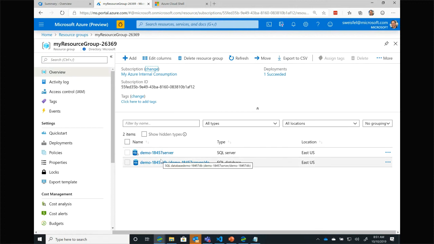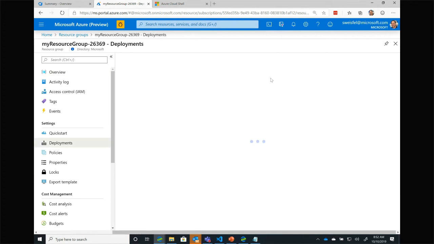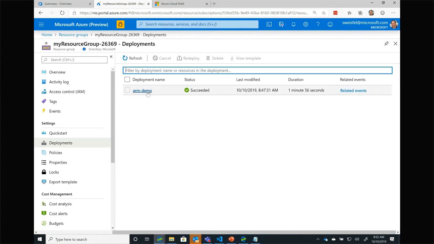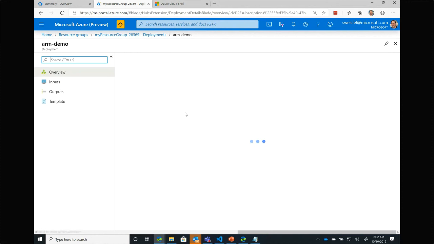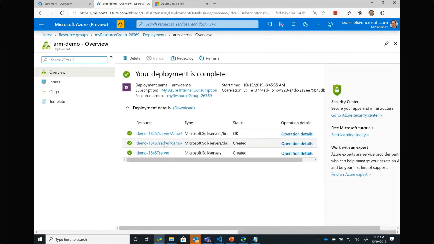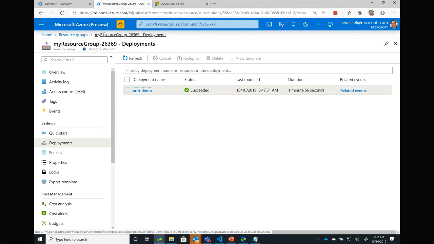The other big difference here as well is that when I deploy using this ARM template, you can see I have here a deployments and one succeeded on my resource group. So as it's deploying or after it's deploying, I can go look at that deployment information and see that, hey, this ARM demo deployment happened at this time, right? And I can see all the information about that deployment, who did it, all the steps that happened and whatnot. So I now have this log of everything that happened inside of that deployment, all nicely packaged up and grouped up for me. Again, awesome for repeatable DevOps environments.